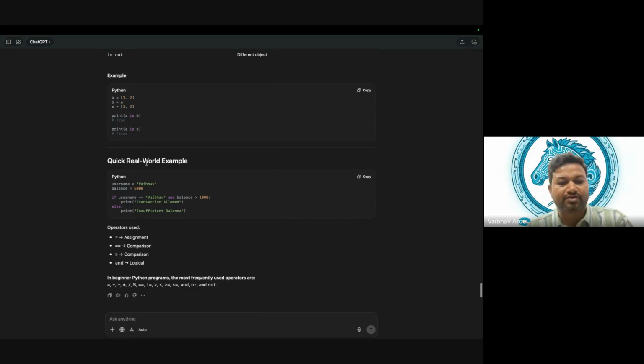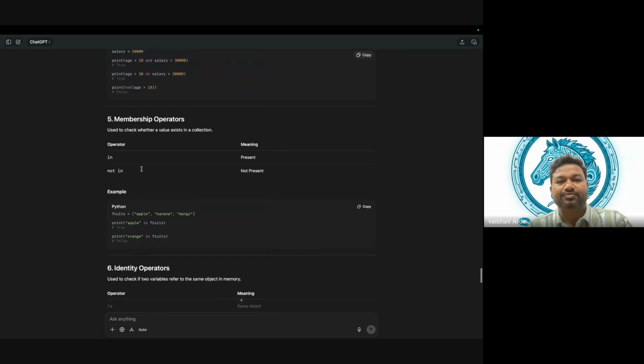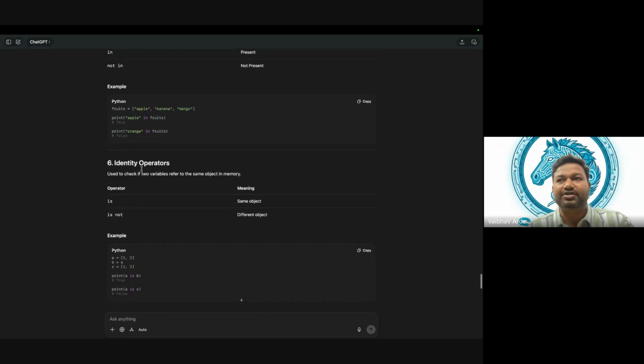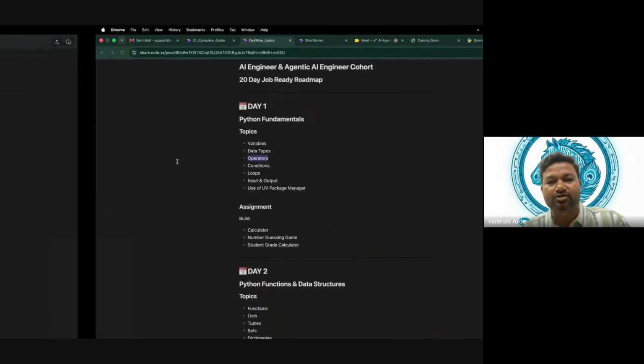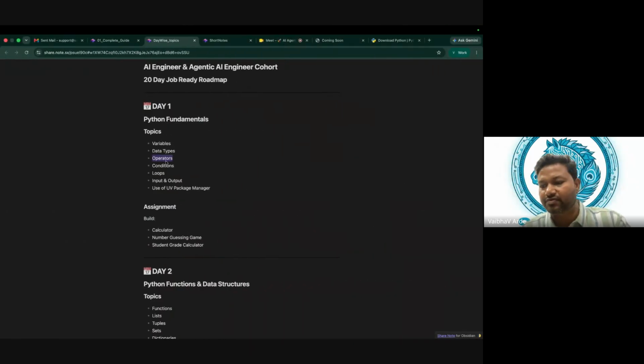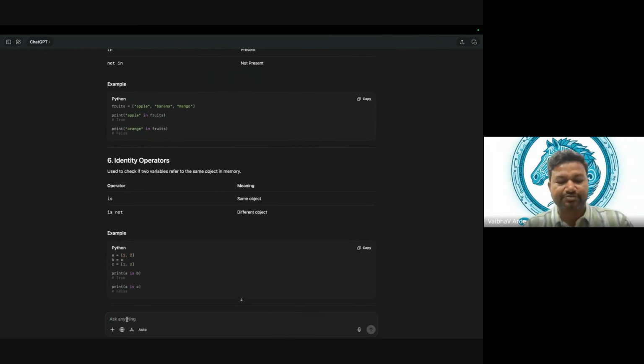So basically identity and membership, these are the two new operators in Python. Are we clear on this, guys? So we are done with the operators. Now we are left with data types. So see, data types, let's walk through the data types in Python.